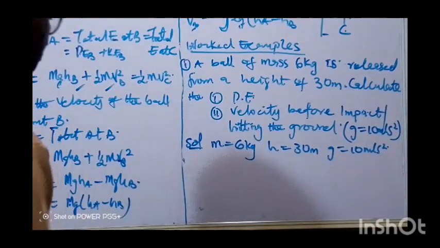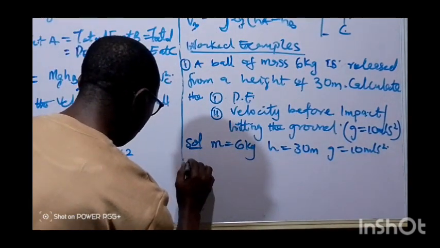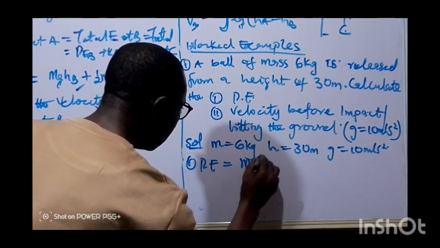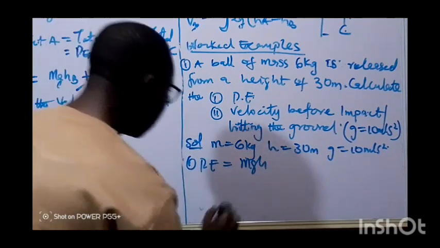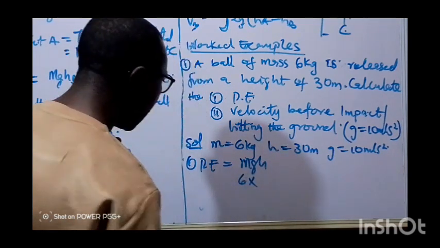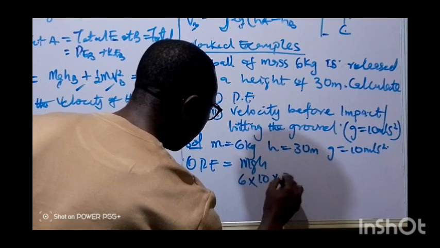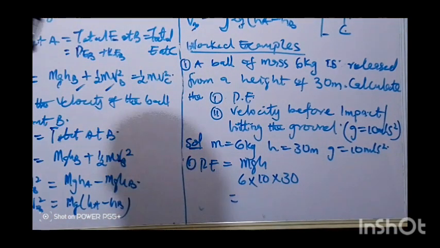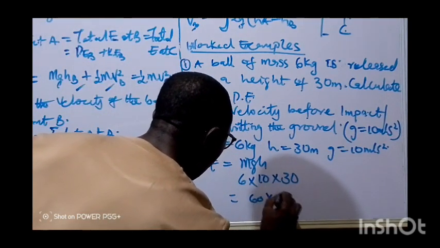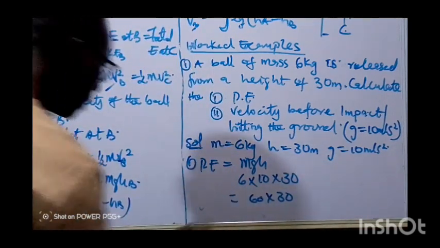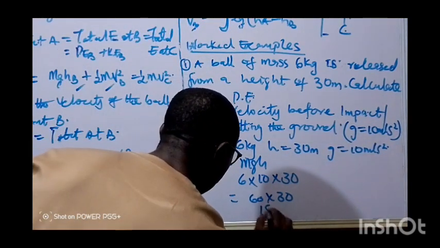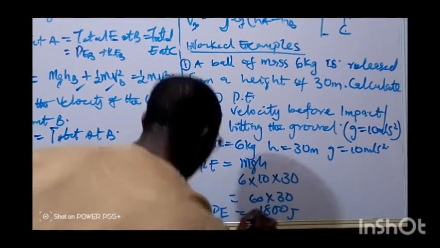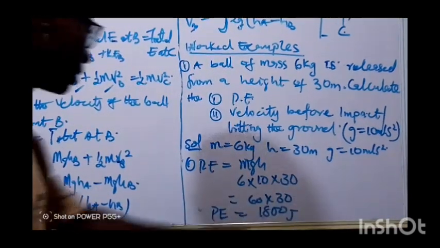Now, to answer the first question, the potential energy P, we use the formula mgh. So we are going to have 6 multiplied by 10 multiplied by 30. 6 multiplied by 10 is 60, multiplied by 30. This gives us 1,800 joules. That is the potential energy, 1,800 joules.